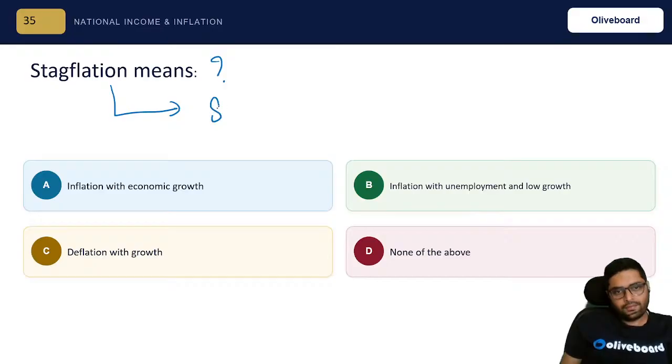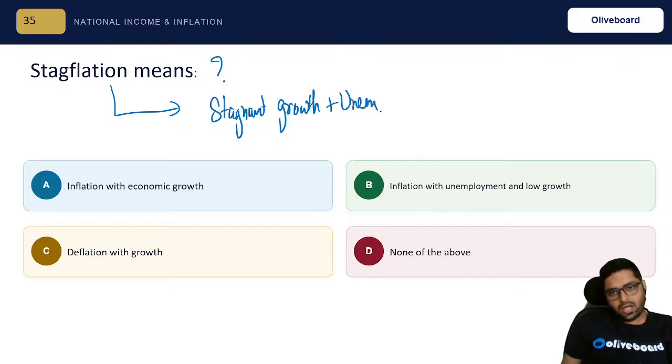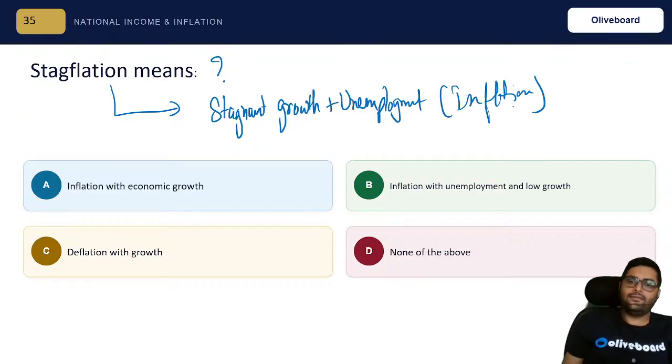Stagflation means what? Stagnant growth plus unemployment and inflation. This is stagflation. Okay. So stagnant growth or low growth.